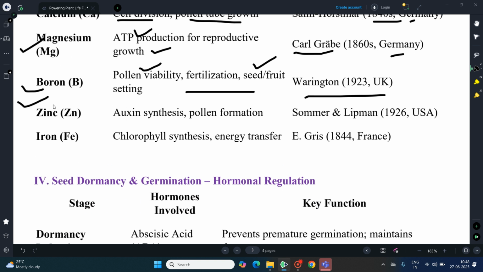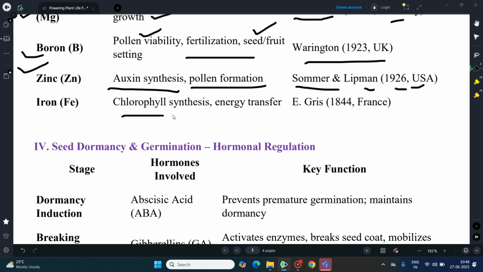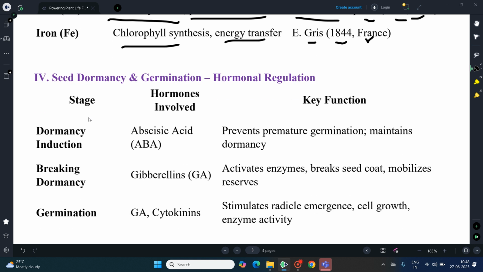Zinc is involved in auxin synthesis and also pollen formation, and this was discovered by Sommer and Lippmann in 1926 from the US. Iron is used in chlorophyll synthesis and also energy transfer, discovered by Gris in 1844 from France.